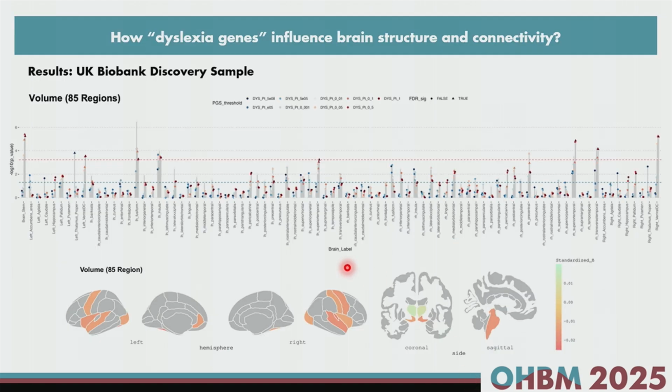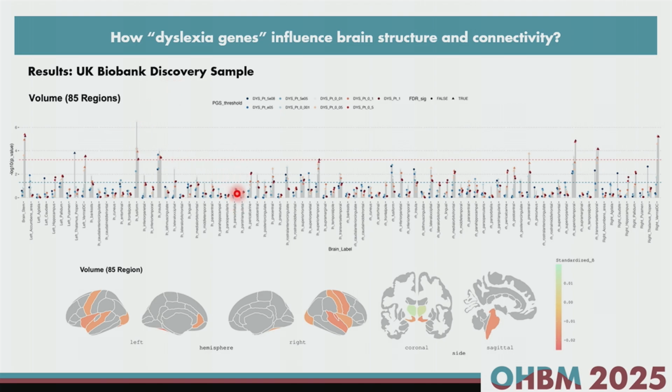Here is the result. This figure is something like a Manhattan plot. If you study genetic studies, you will see Manhattan plots. The x-axis in genetic analysis is actually the chromosomes, but here in this plot, the x-axis is the brain regions, those 85 brain regions. And the y-axis is the p-value, that's the threshold.